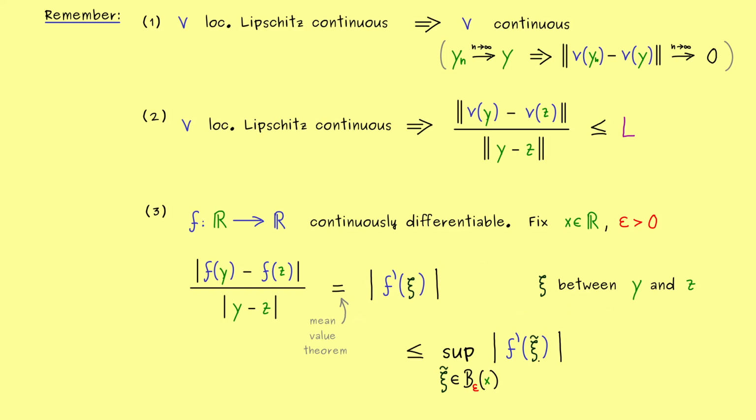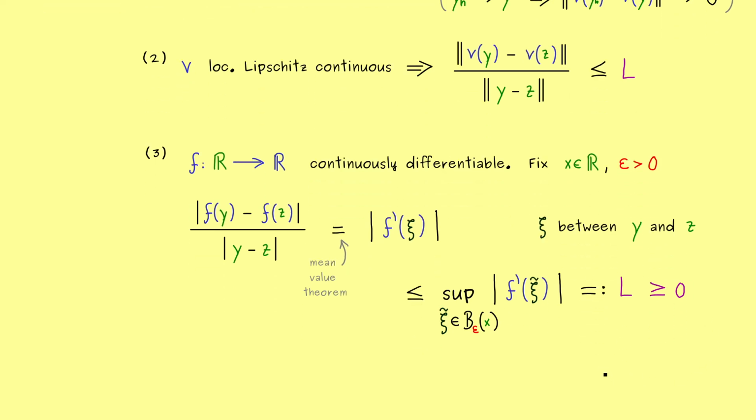However, now this supremum here, which exists, we can just call capital L. Moreover, at this point, please note f prime is by assumption a continuous function, and therefore this supremum here is definitely a finite number. In other words, this is a well-defined non-negative real number now. Hence, with that, we have the Lipschitz constant we need for the definition.